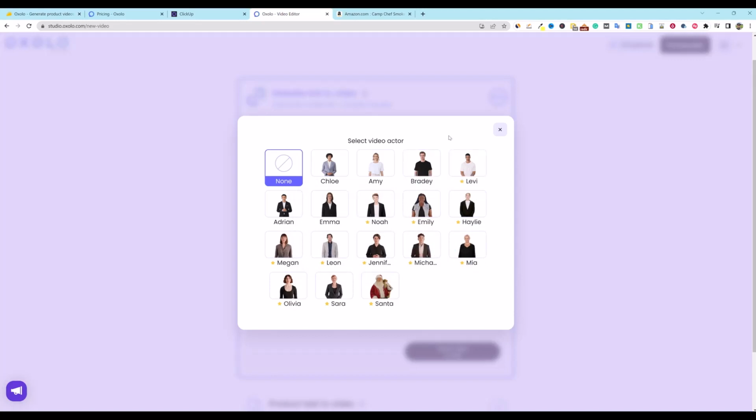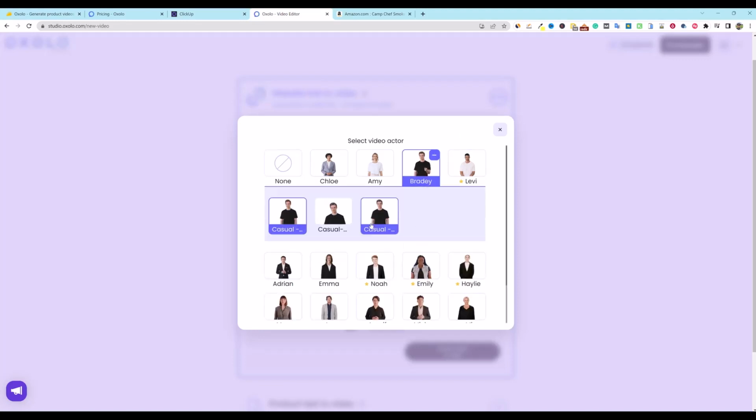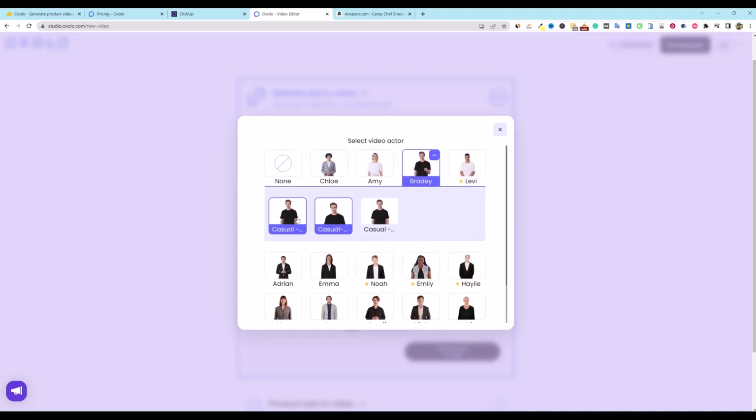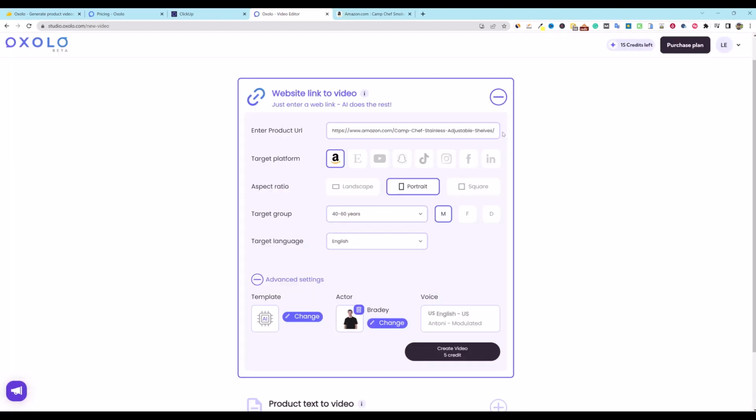So we've got Levi. It looks like you have to have the upgraded plan. So we'll go Bradley right here. And you've got casual. I don't know what the difference is between just picking these, but let's just stick with what they've got right there. And so we've got our selection. After we select it, there are 3 dots right here. I'm not sure what that means, but I don't see where it says apply. So, okay, you just push the X button there.